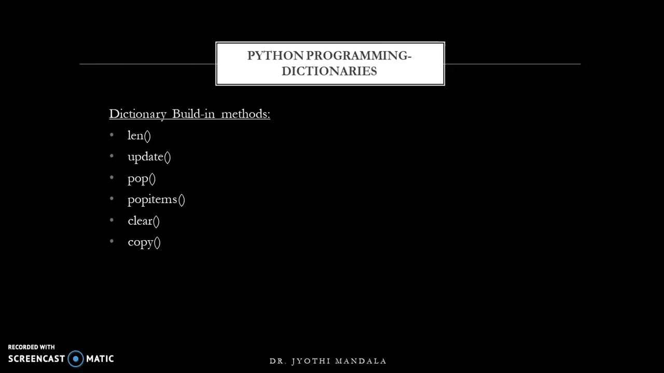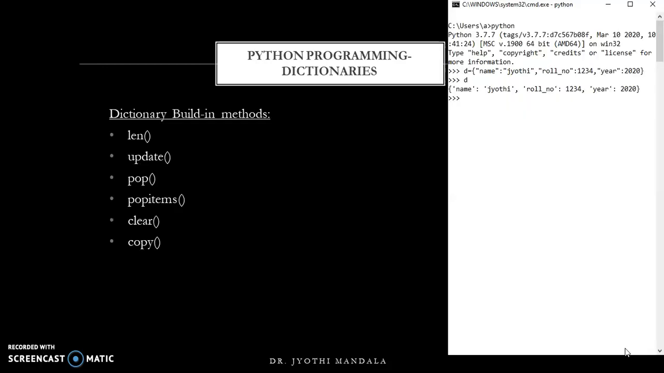Let us learn with an example. So let us move to the command prompt. See, this is the dictionary I have created with three items. Each item has a key-value pair. Now if you want to find out the length, that means how many items are there in our dictionary, simply use the len command, where you write len of the dictionary name. Our dictionary name is D. So you get an output of 3. Why? Because we have 3 items.